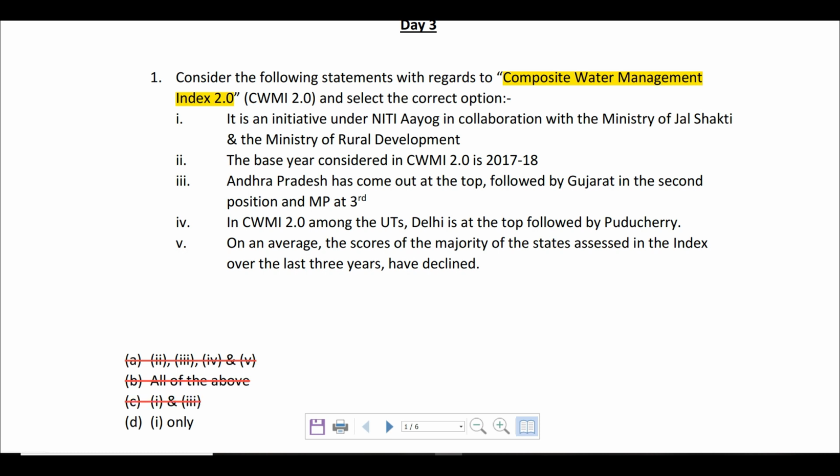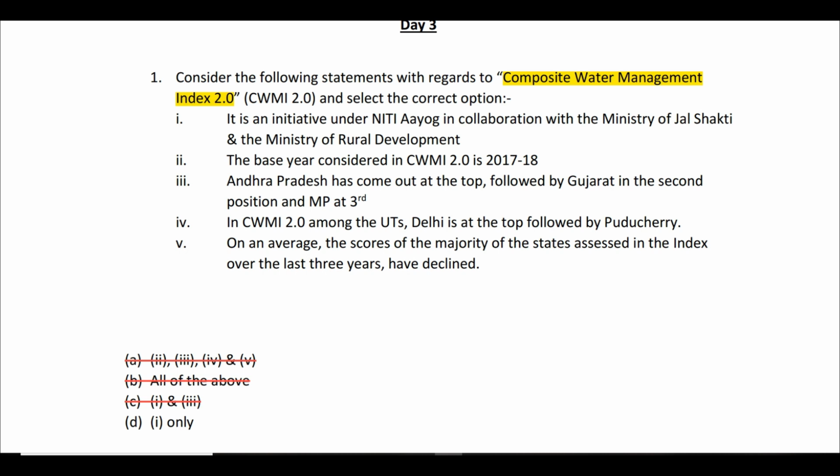Then you are left with D, that is, 1 only is the correct option. But at the same time, let us also consider the other statements. This is how you should analyze your MCQ. It's not sufficient just to know the correct answer; you should also know why the other options are incorrect. So if you look at the fourth statement, in CWMI 2.0, amongst the union territories, Delhi is at the top, followed by Puducherry.